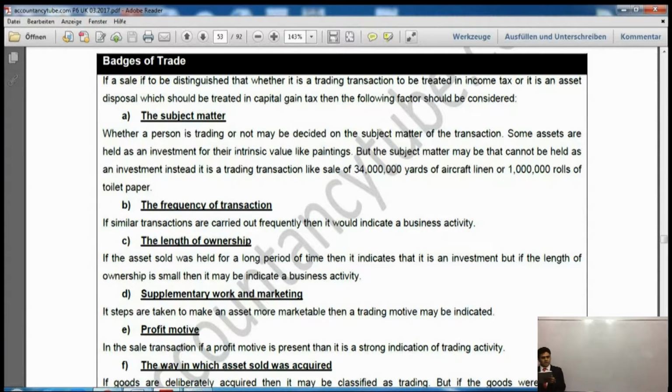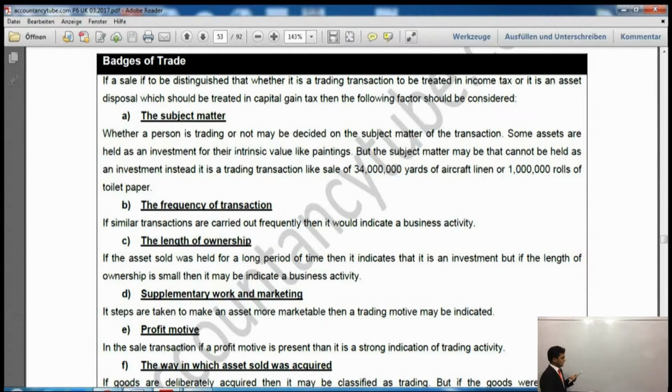Some assets are held as an investment for their intrinsic value, like a painting. For example, if I had a painting and kept it for quite long, and after that I sell it, that would be my capital asset and I will have to pay capital gains tax. But the subject matter may be such that it cannot be held as an investment. Instead, it is a trading transaction.